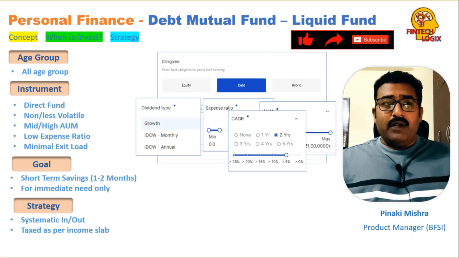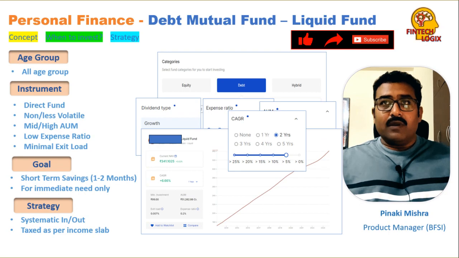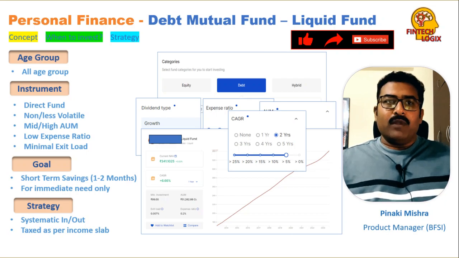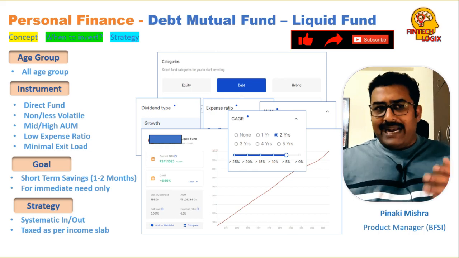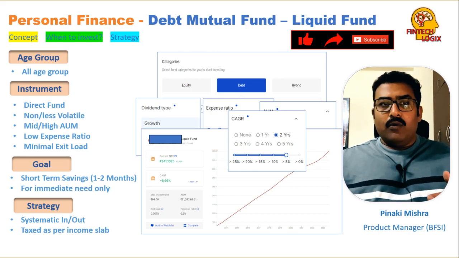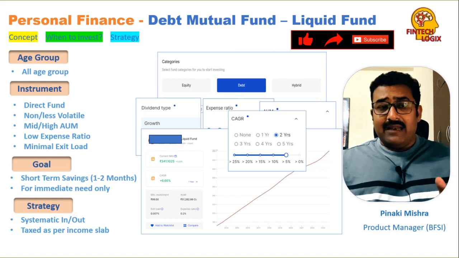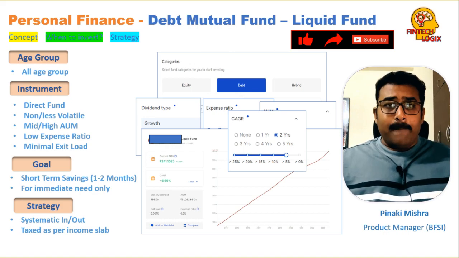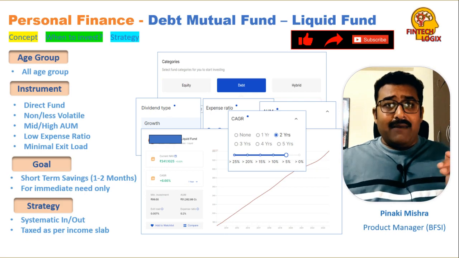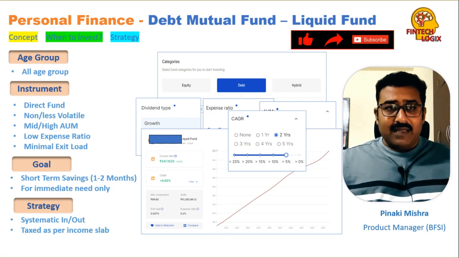Now, when we talk about the volatility angle, we have to look at the graph pattern. A linear graph shows that there is less volatility, and we should normally go for those funds so that our investment would be safe. Now if we look at the strategy part, the strategy is that we should be systematically investing in and systematically withdrawing out. That means we can set a fixed date every month for investment. Going for SIP or lump sum is good.